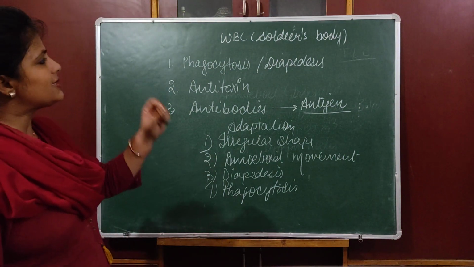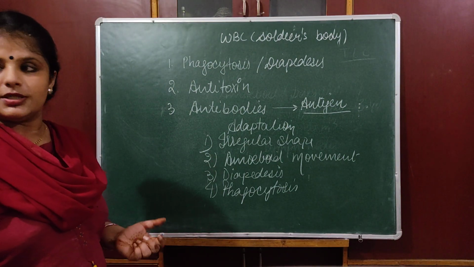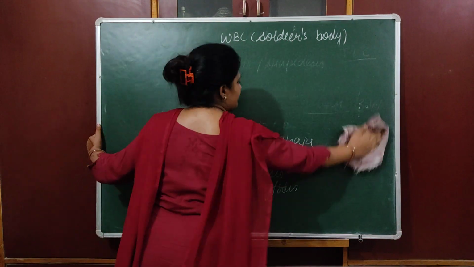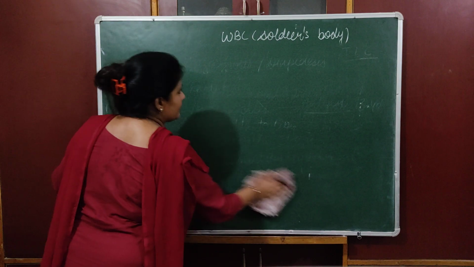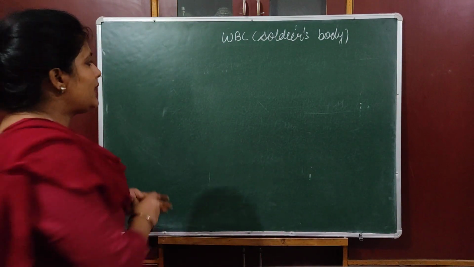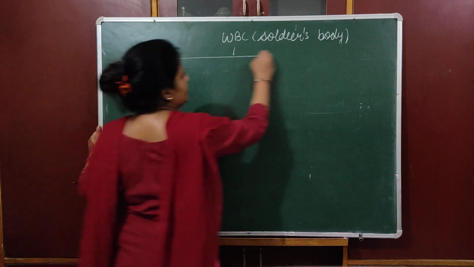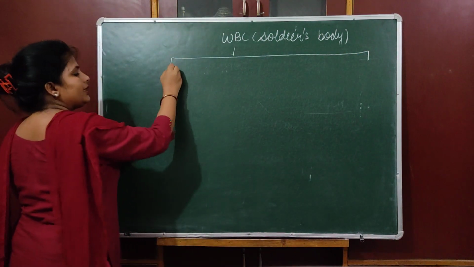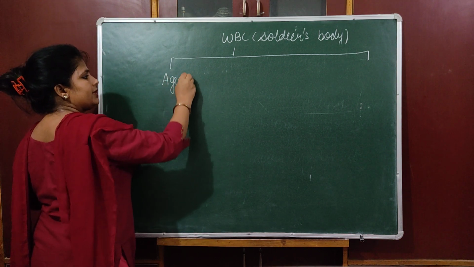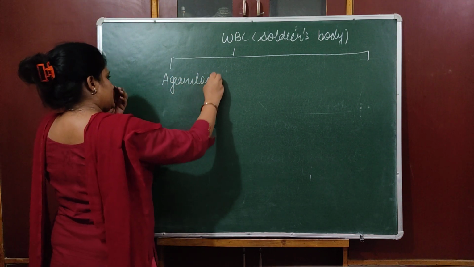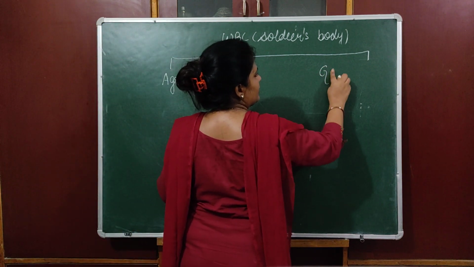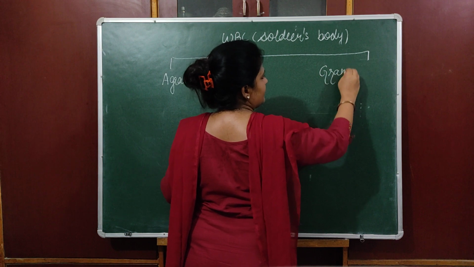Now we have to discuss the classification of WBC on the basis of their structure. On the basis of cytoplasm, basically, we have two kinds of WBC: one is granulocyte and one is agranulocyte.